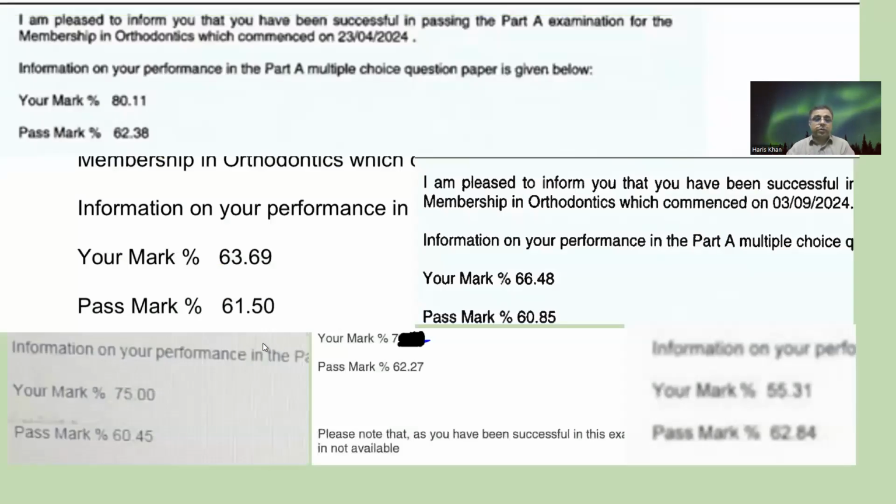Okay. This slide is just to share the trend, right? One of the most difficult exams, if you see the pass mark, that was 60.45. That was back in 2020. At that time the exam was new and people did not know a lot about it. There was also not a lot of collection of MCQs with the people. So the pass percentage was not great.